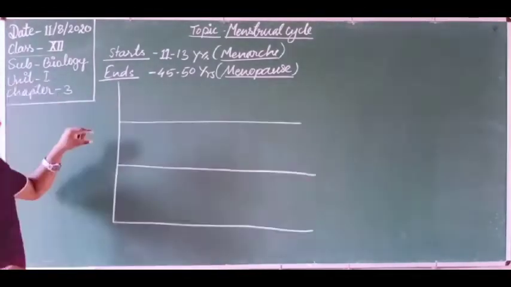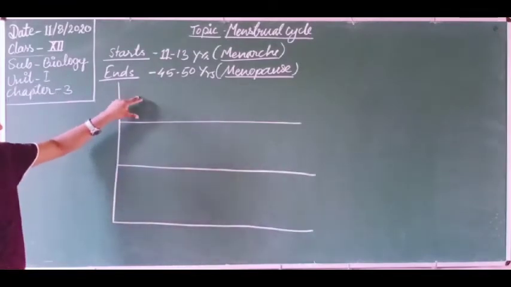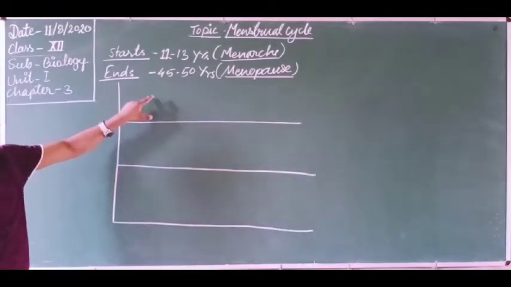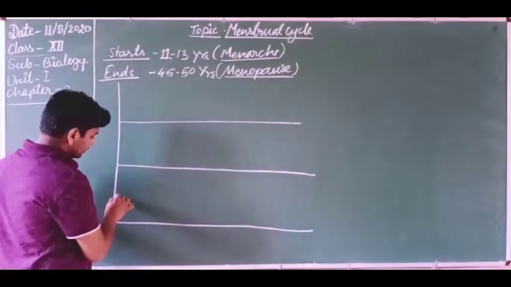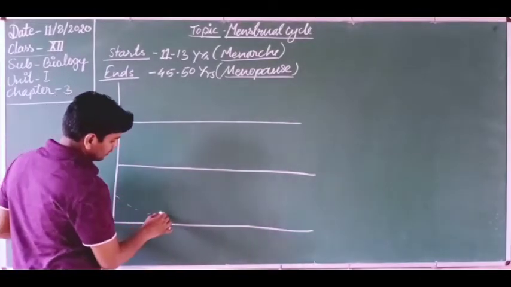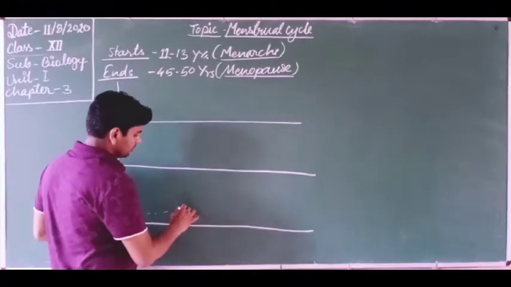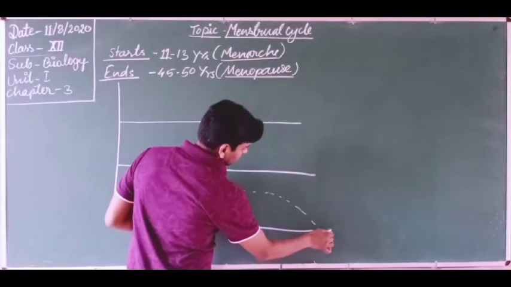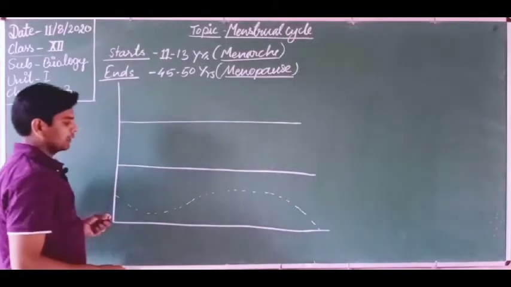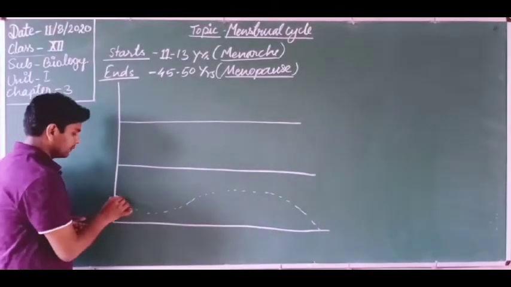I want to explain the changes on the basis of these three graphs. This is the first one, where some uterine changes are shown.